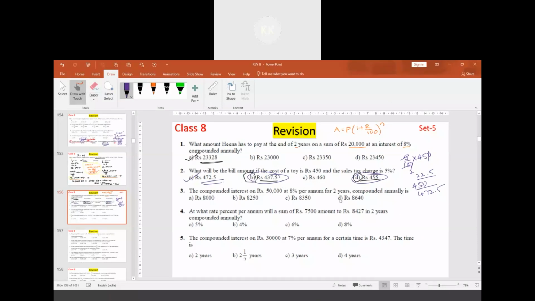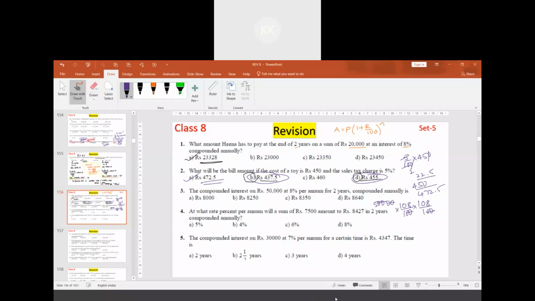Yes, sir. Next question is the compound interest on 50,000 at 8% per annum for 2 years compounded annually. Straight question. Earlier we had taken the rate of interest also 8%. So we will be having something like 108 by 100 multiplied twice. This has to be multiplied with 50,000 into 10 to the power 5, so the zeros cancel.